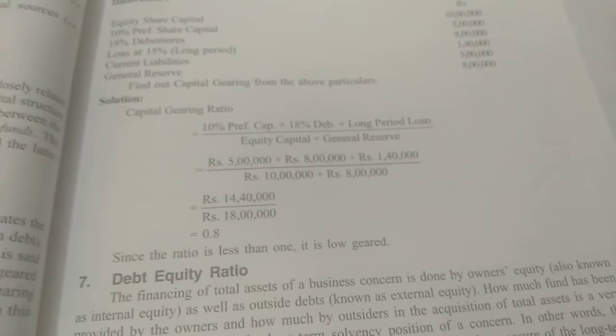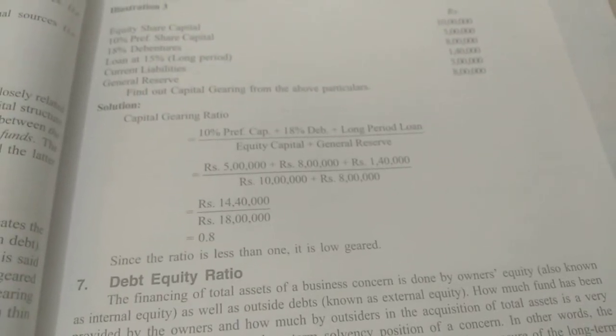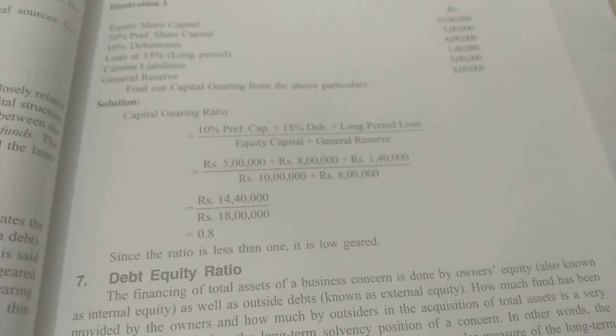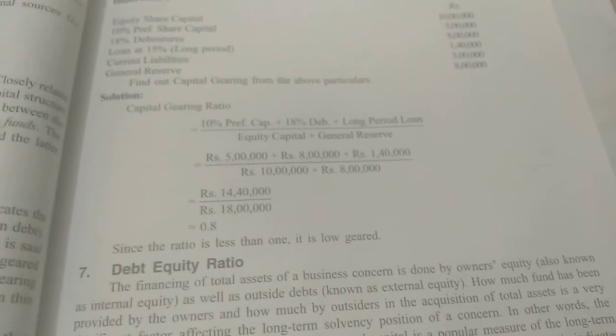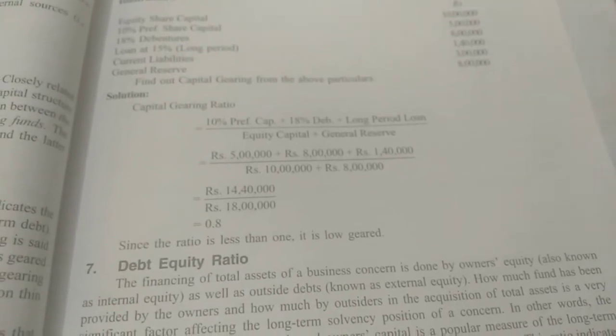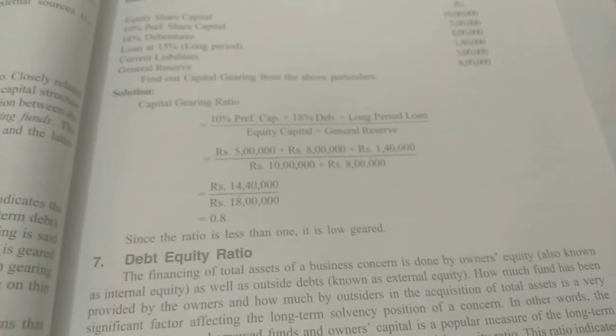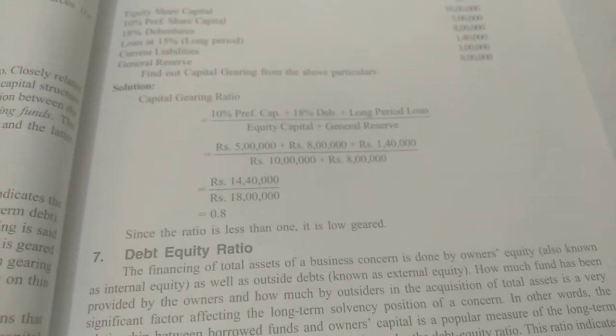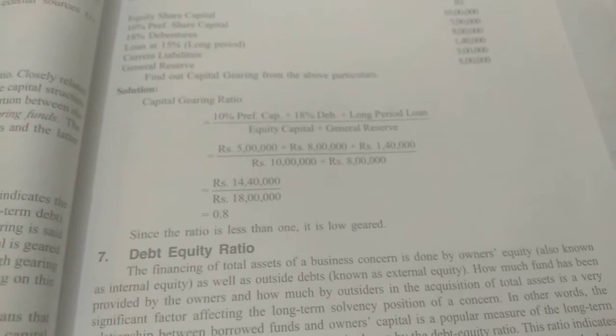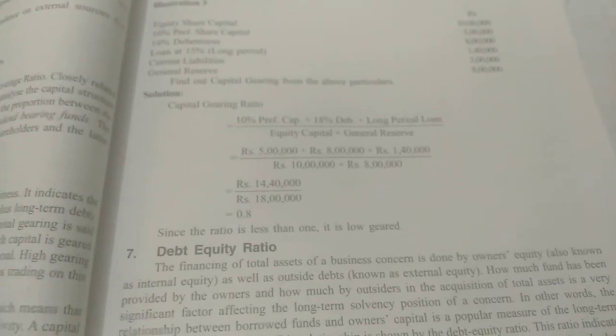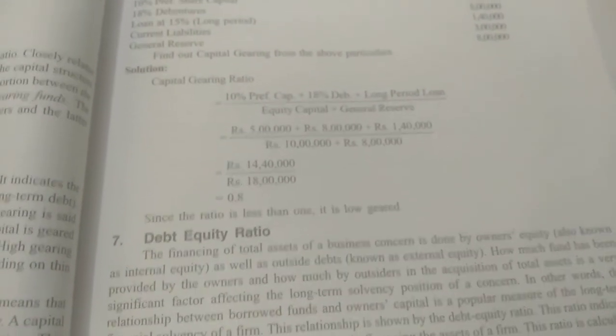If we add preference capital, debenture and long term loan, we have 14 lakh 40,000 upon equity capital plus general reserve, which amounts to 18 lakh, and the ratio is 0.8. Hence as it is less than 1, it is low geared.